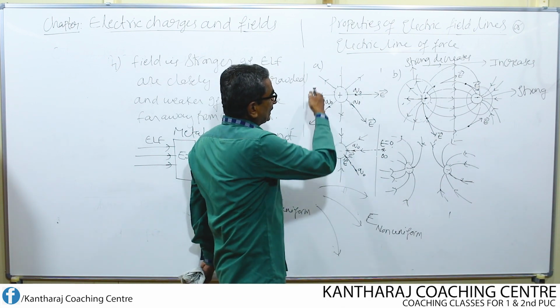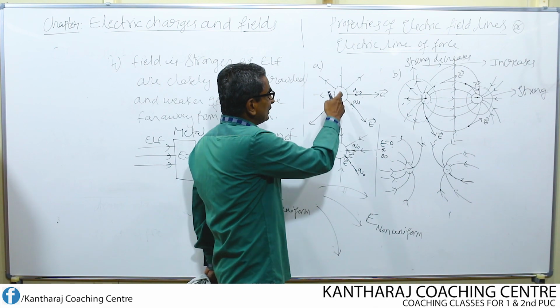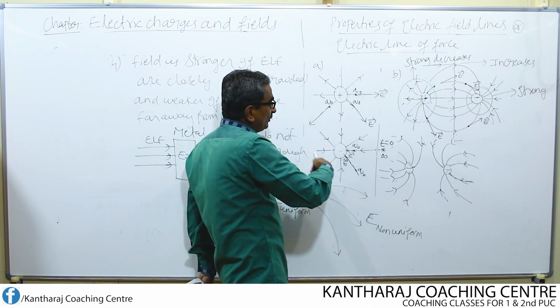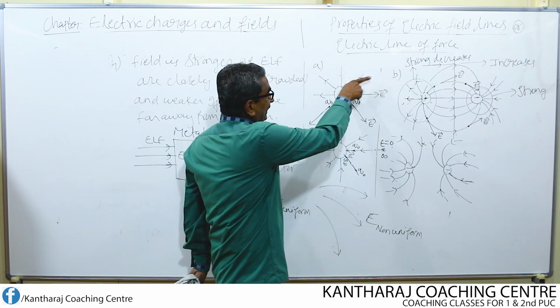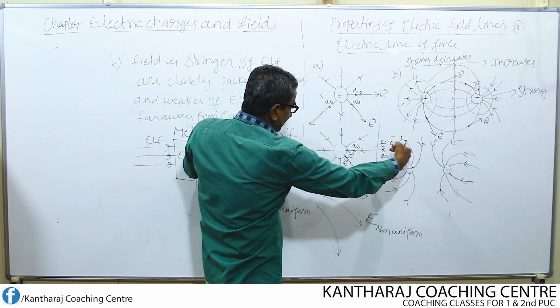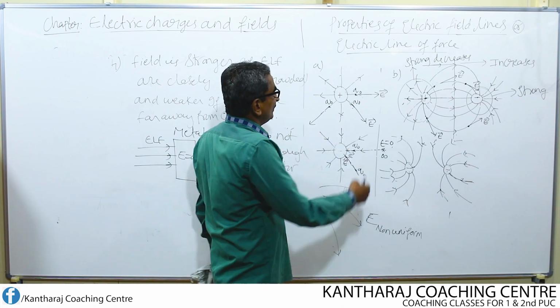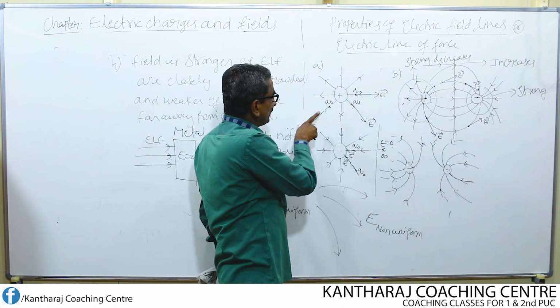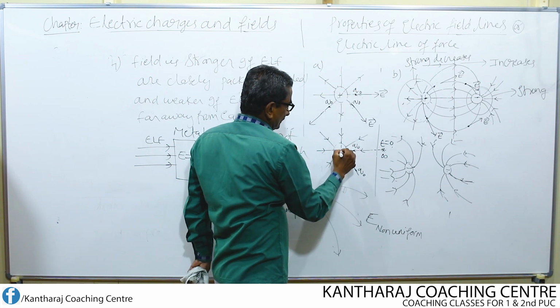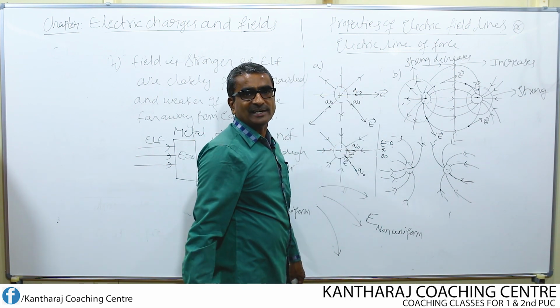Then what about the electric field all around an isolated positive charge and negative charge? Non-uniform, straight radial directed away, straight radial directed towards. Radial means all along the radius. Look here, all along the radius like this. That is why we call this radial.